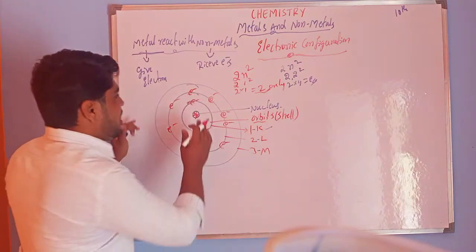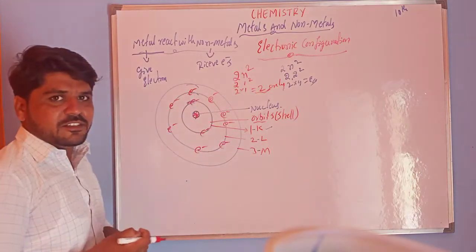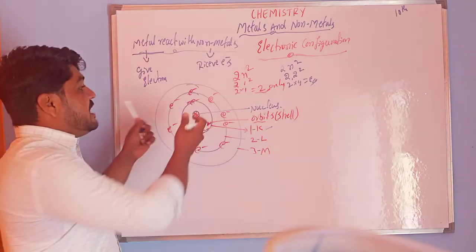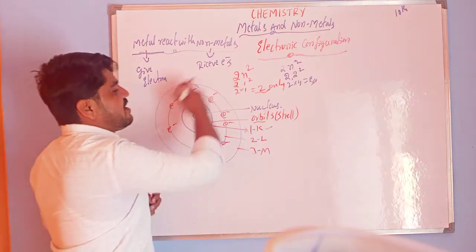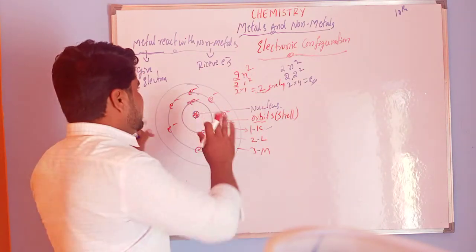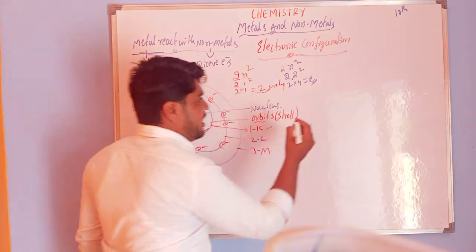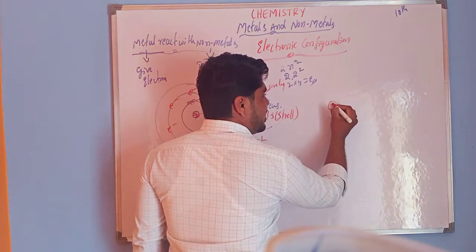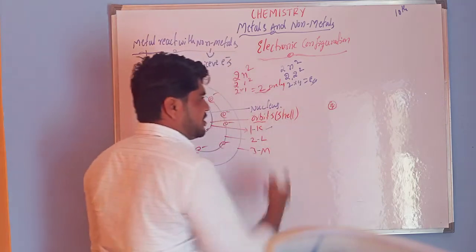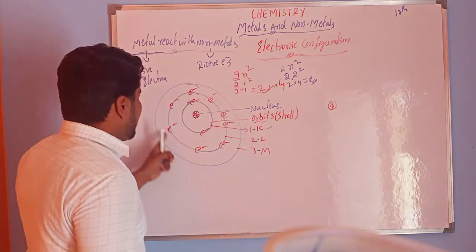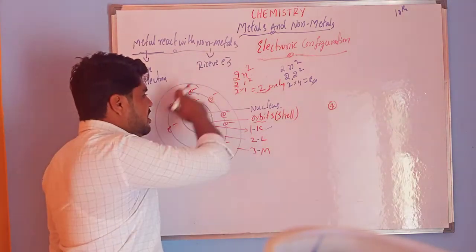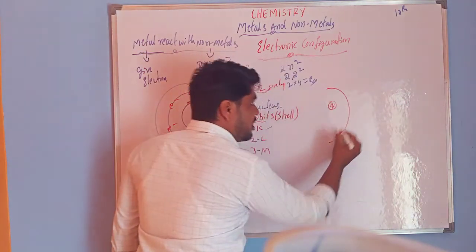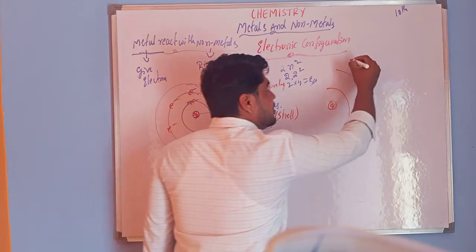This is the structure of an atom, which you studied in the 9th standard. I just recall all these things. If you consider the structure of an atom, once again I am going to write it in detail. This is the nucleus. In this nucleus, neutrons and protons are present. Electrons revolve around the nucleus. In this I am going to draw the shells.